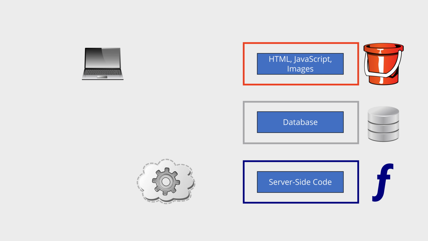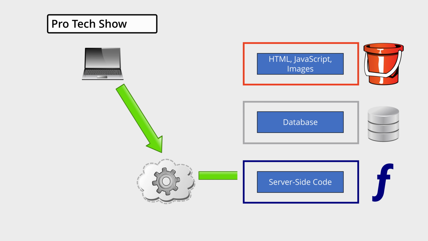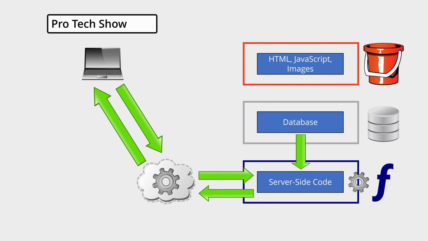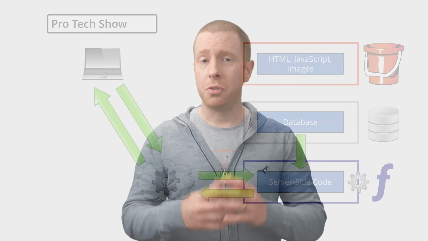This receives AJAX calls from the client-side JavaScript you served up as static content and triggers our functions to execute the necessary code. The function code interacts with our database and passes results back to the API. The API returns the results in a web response to the client-side JavaScript, which updates the page. So now we have a fully functioning web app, and nowhere have we had to configure any servers.